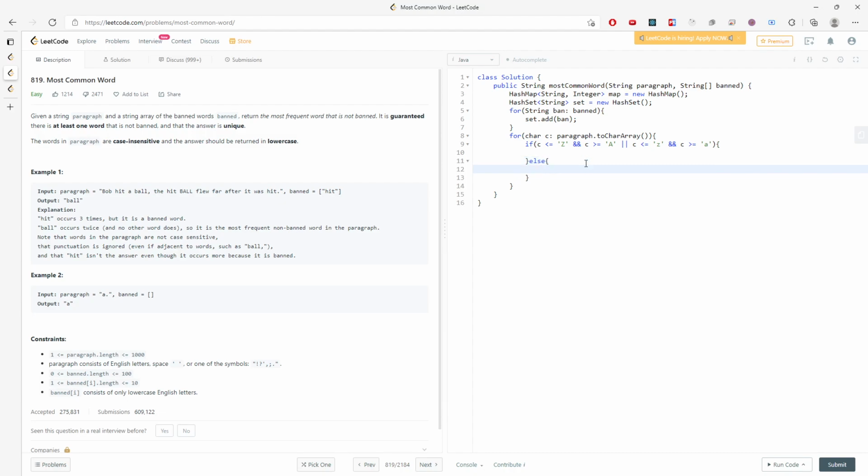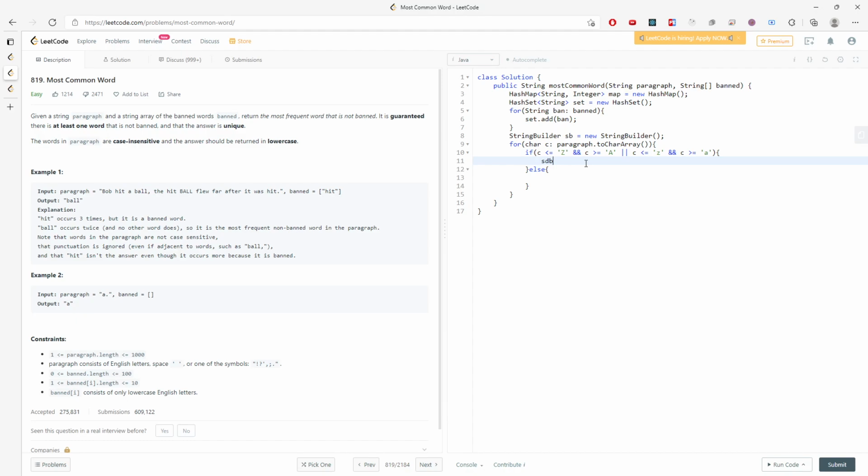In the else, I need to add into my map, right? Every time I'm traversing a character, I'm going to lose the previous character. So the easy way is to create a string builder. You can create a string, but string uses a lot of memory, and string builder is more efficient.